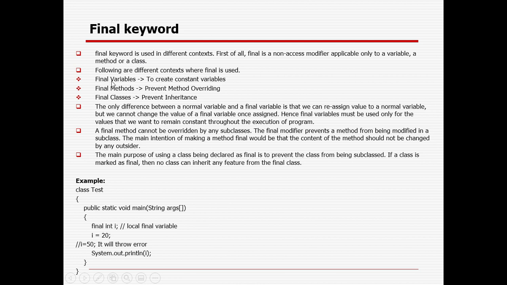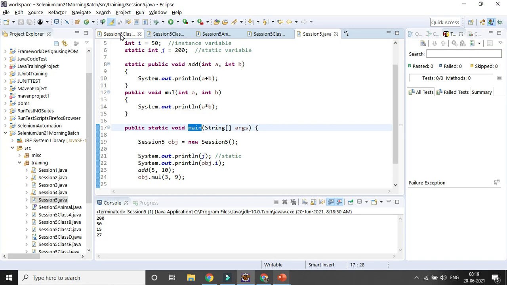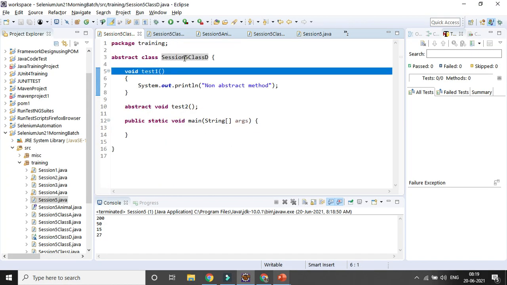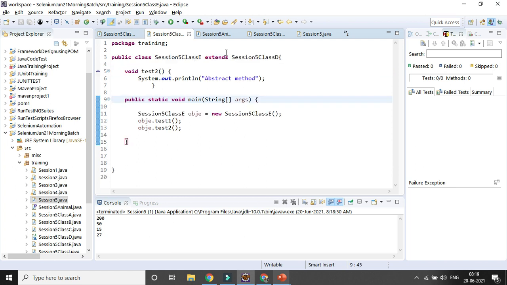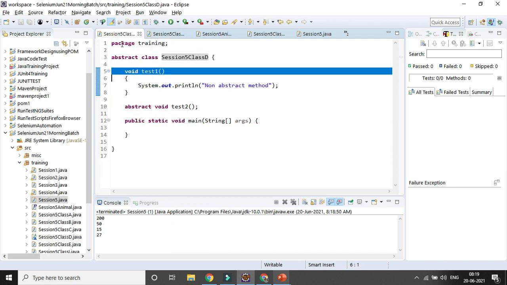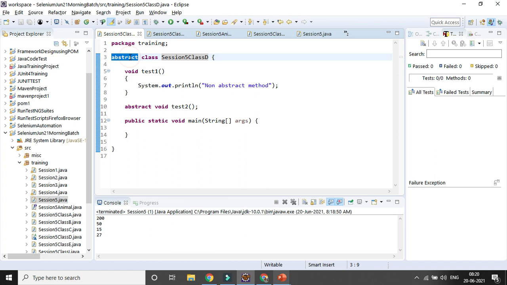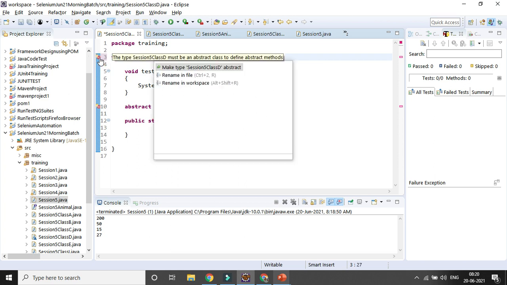Final variable: if we declare something final, we can't change its value. Final method: we can prevent method overriding. Final class: we can prevent inheritance. Here we are creating a class and inheriting it. But in case we use final instead of abstract, we can't inherit it. You can see the error message is coming.